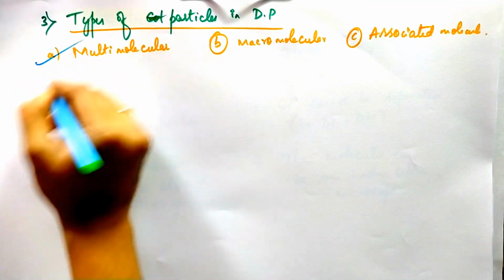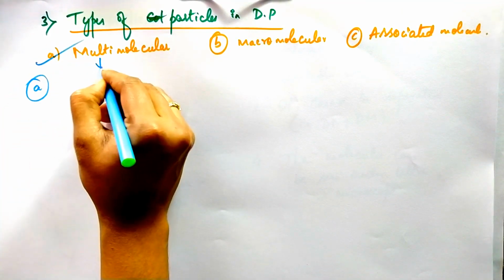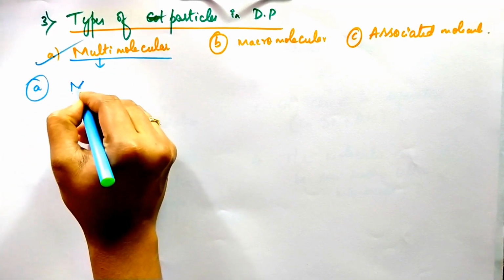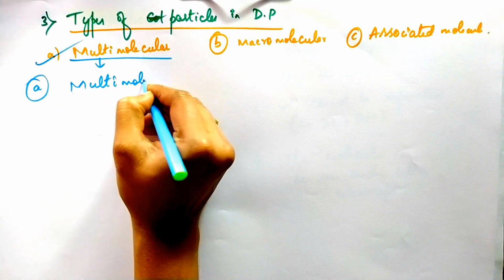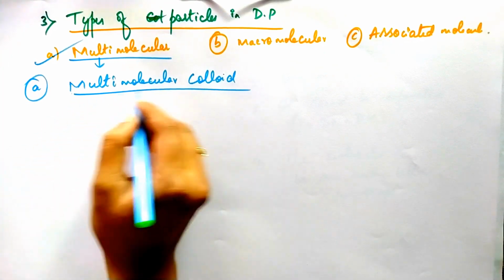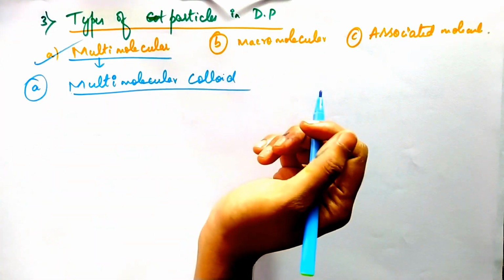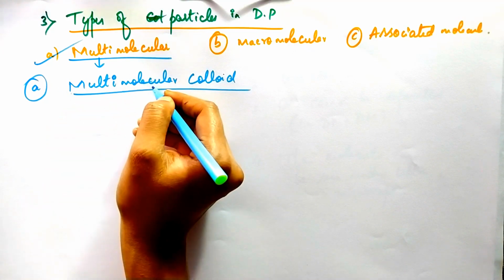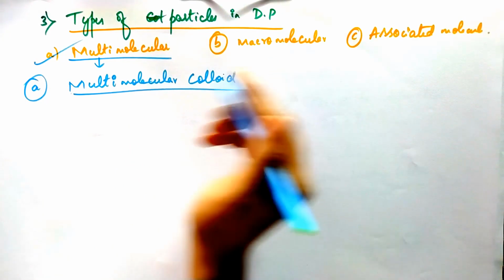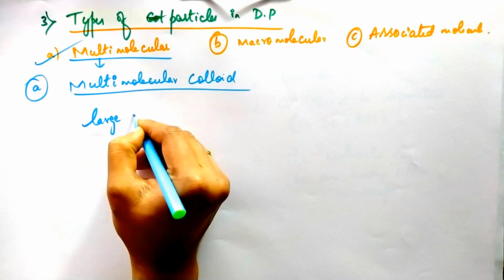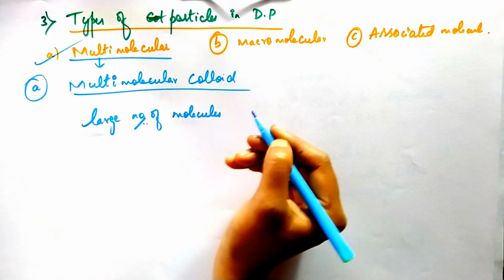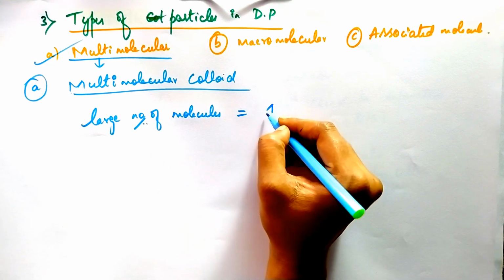The first one is multimolecular. The word itself says the meaning of this colloid: multimolecular colloids. Multi means large number. Multi-molecules form a colloid. So that means a large number of molecules combine to form one colloidal particle.